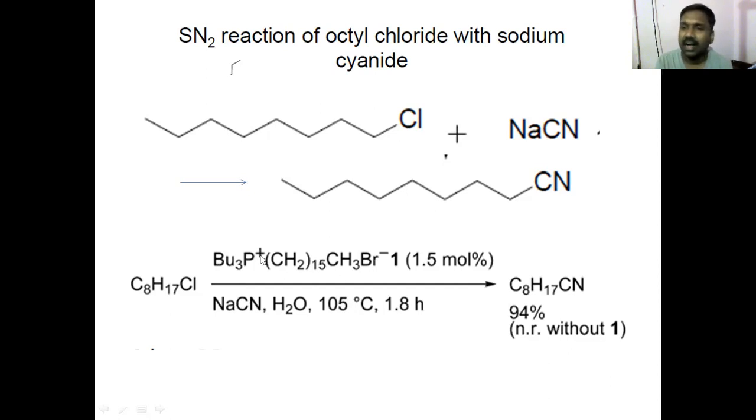I am just indicating the charge centers. So with the phosphonium salt addition, 1.5 mole percent takes the reaction to 94% completion. There was no reaction at all without this. Now, as soon as you add this, the reaction is almost 100% complete. 94% is a very good result in an organic reaction.